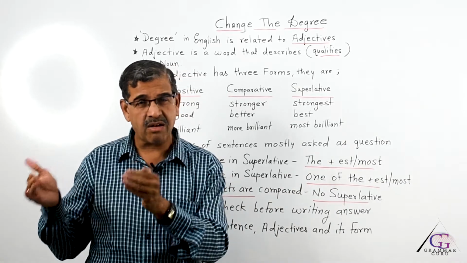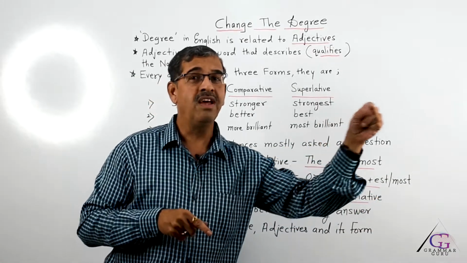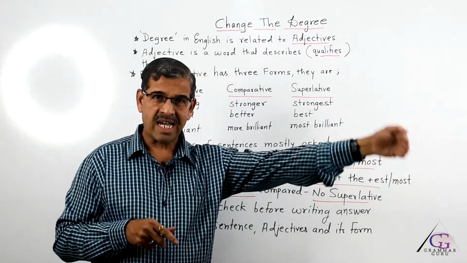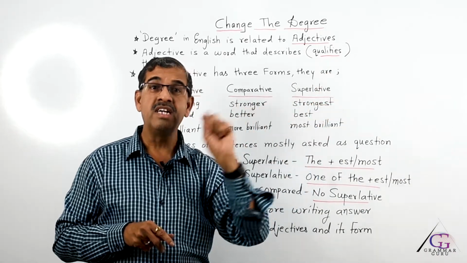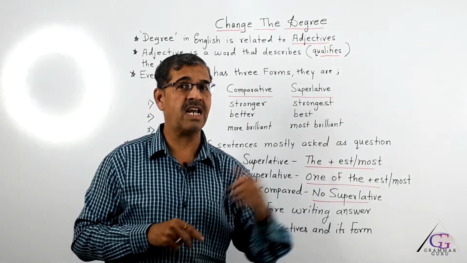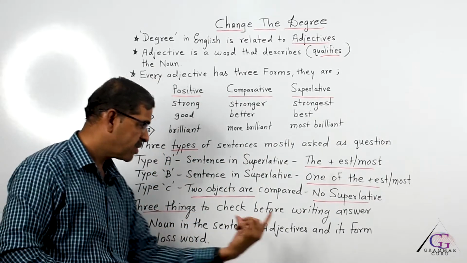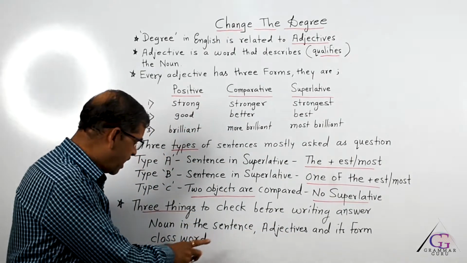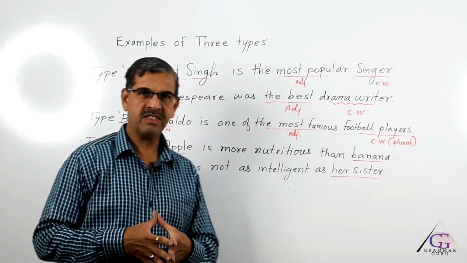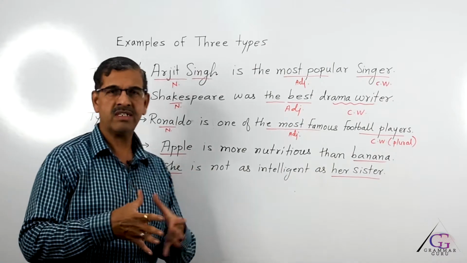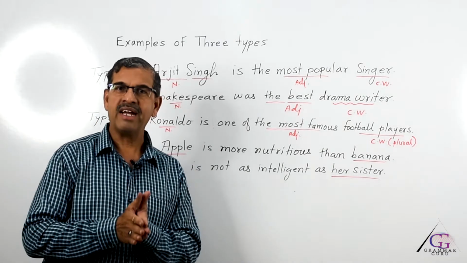I have to say elephant is the strongest animal and rose is the most beautiful flower. So, flower or animal, these are class words. Players for Ronaldo, singers for Lata Mangeshkar, that is the class. So, we have to find out three things: the noun in the sentence, the adjective related to that noun, and the class word. Now, the next point is that we have to understand how to find out the noun, adjective and class word from a given sentence.